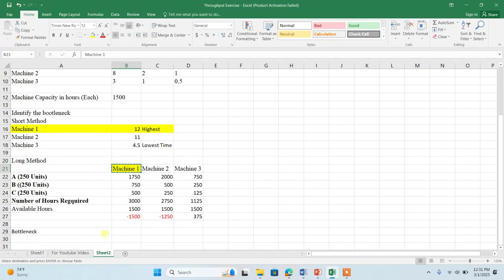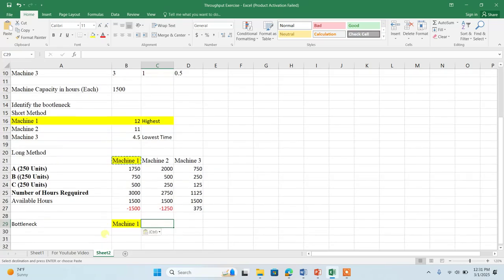This is the bottleneck. Okay. Now my dear, bottleneck is identified. Now we need to calculate the throughput accounting ratio, and then we can do the ranking and then decide what should be the combination, if not 250, 250, 250 each.